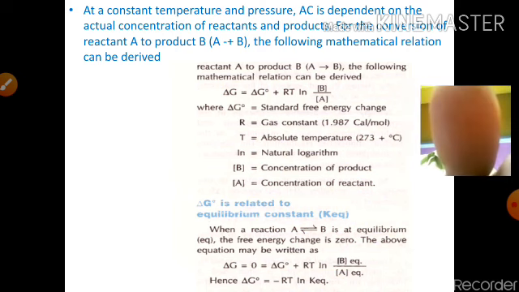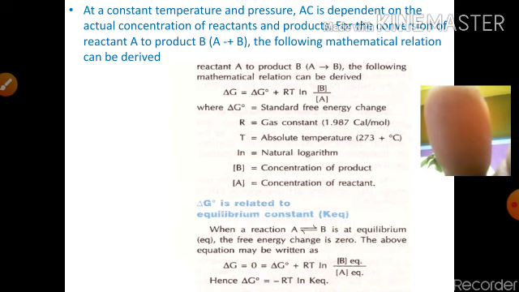At constant temperature and pressure, delta G depends upon the actual concentration of the reactant and product. For the conversion of the reactant A to the product B, the following mathematical relationship can be derived.